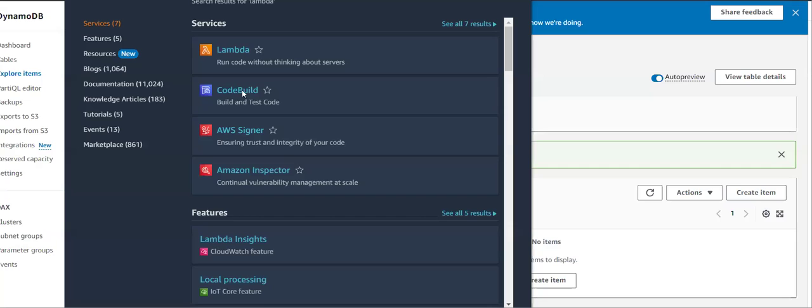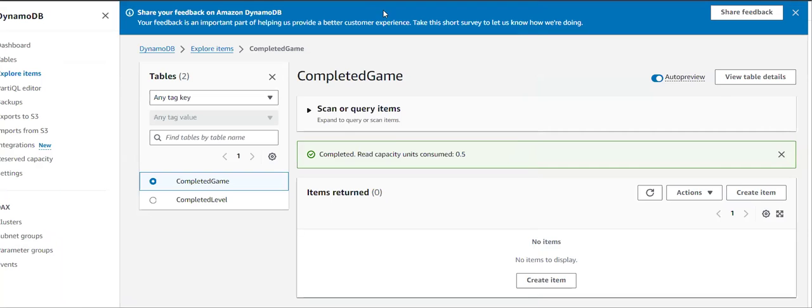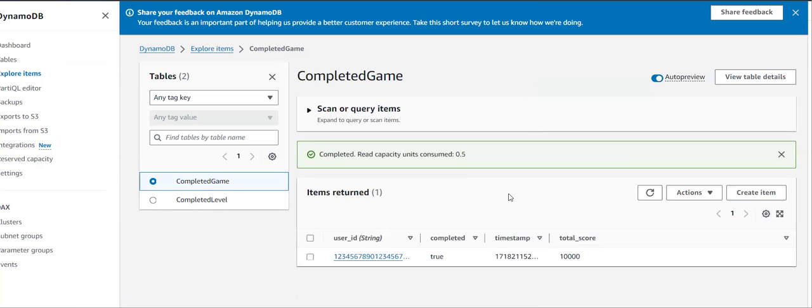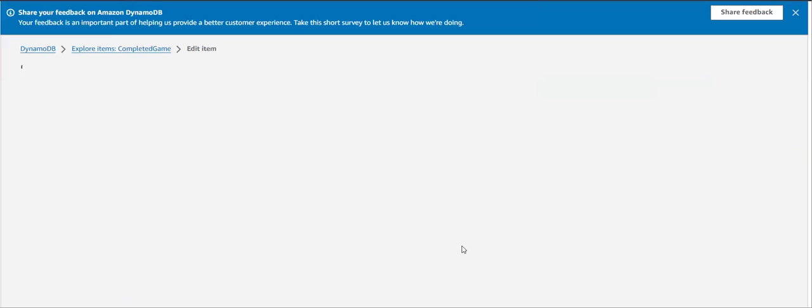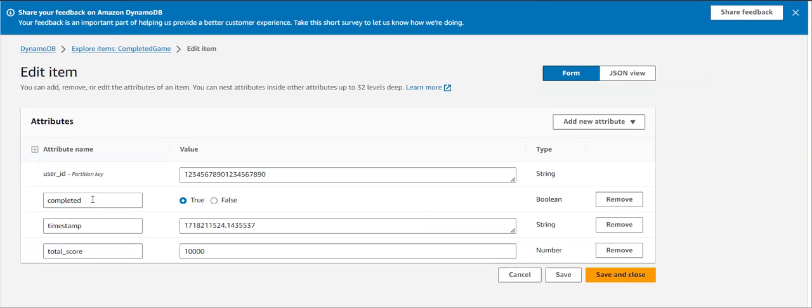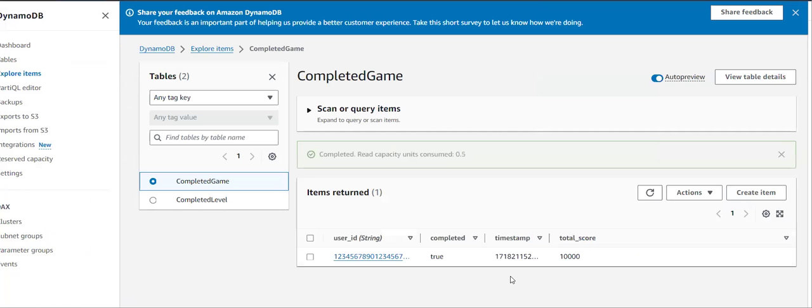Now I'm expecting to see the data present in my DynamoDB table. You can see completed game. I do not have any data. I'm just refreshing it. You can see one data is there. It contains more details like completed or not true, which user completed based on user ID, what timestamp, and what is the total score. All those things are stored here.